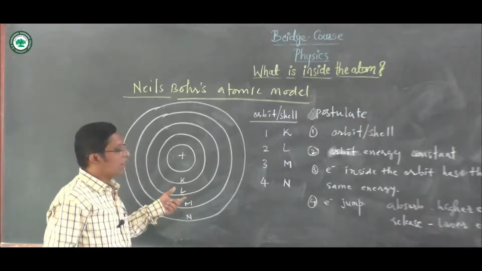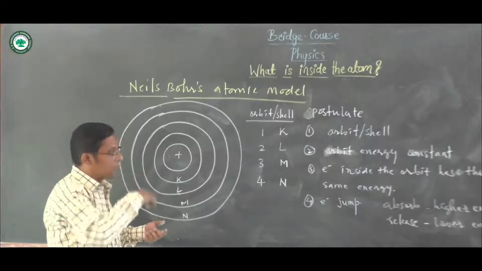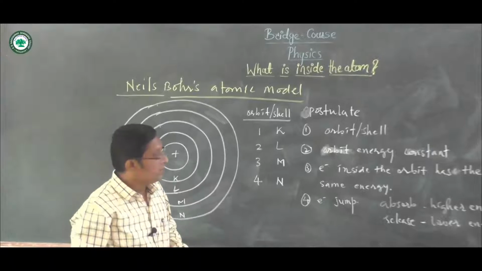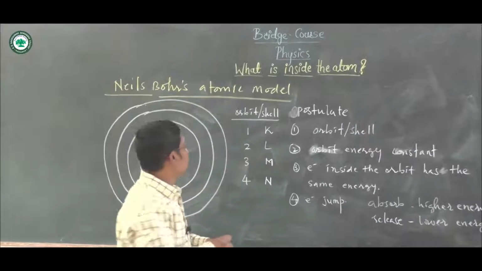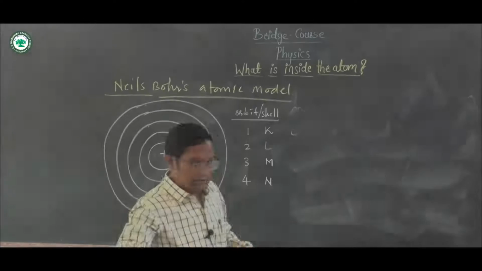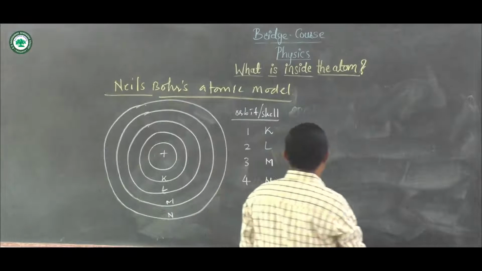In this model he introduced the concept of the subatomic particles. Let us see the atomic structure.